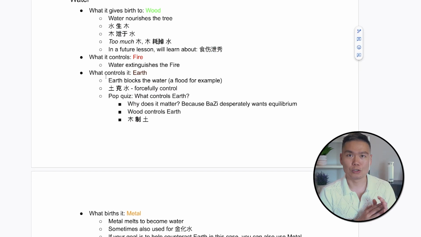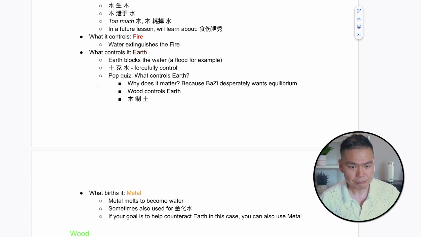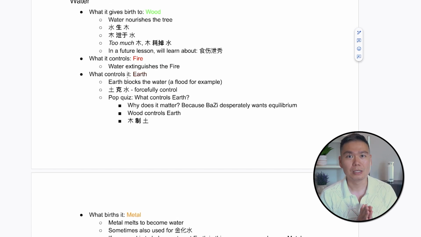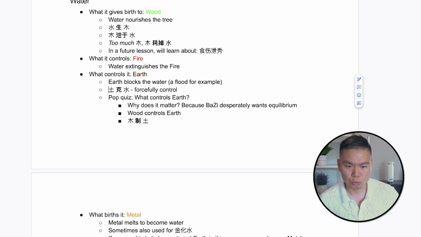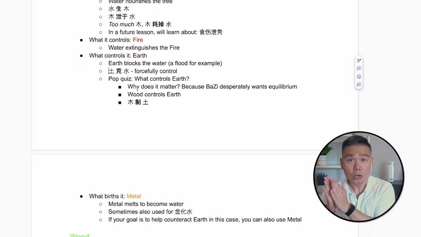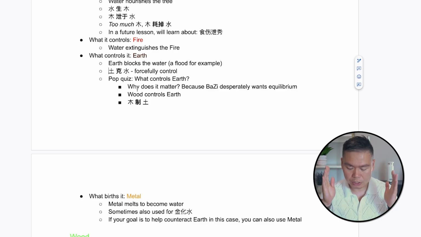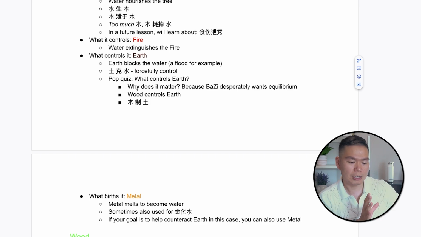Water, what does it control? Water extinguishes fire. So what it controls is fire. And that's the visualization. Now, what controls water? If you have too much water, it becomes like a flood, and earth blocks the water. So what that means is earth 克 water. So earth is forcibly controlling the water. When you visualize it, you think of water and what should control it. If you have too much of it, then earth will control the water by blocking it.